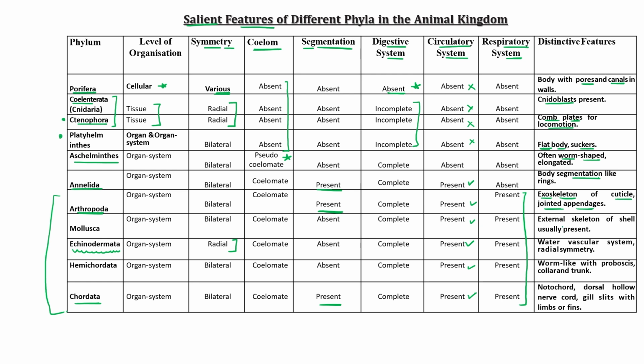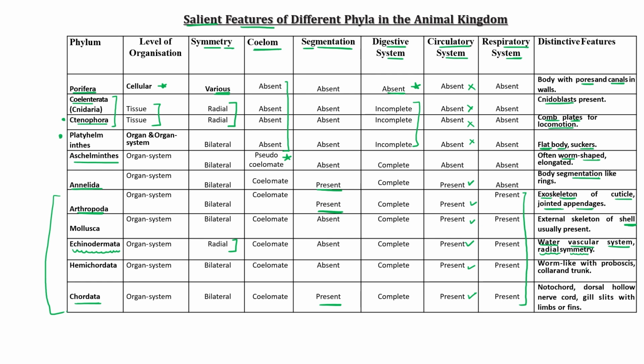What is the main feature of Mollusca? An external skeleton of shell is usually present. Main features of Echinodermata: water vascular system and radial symmetry.